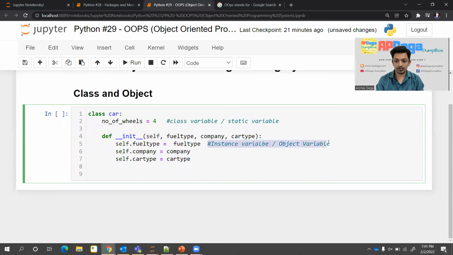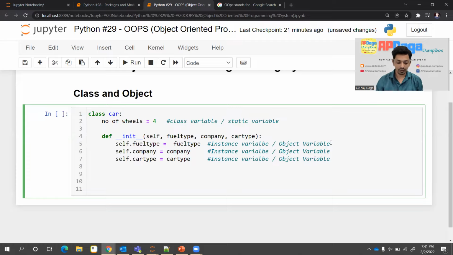All these three are instance variables or object variables. I'm keeping my pace slow because these are the basic things you should understand. Once that is done, what is this init? Can we change the name of this init? I'll tell you. Whenever you create an object of any class, by default one method or function gets called. You don't need to call it explicitly.